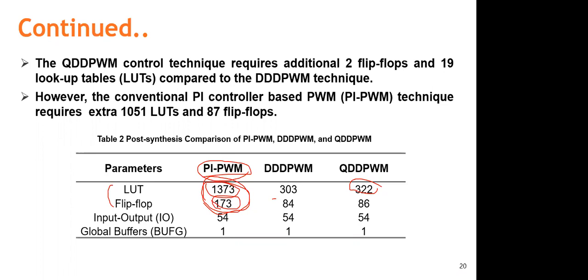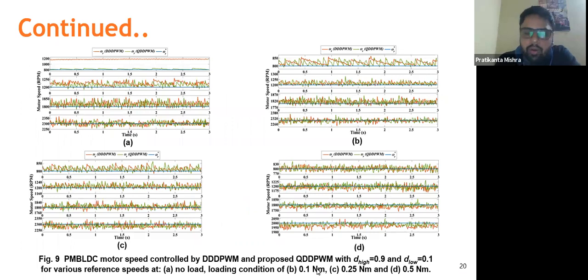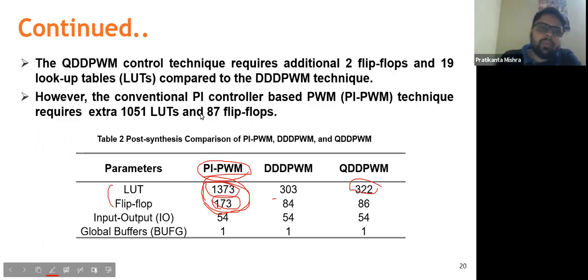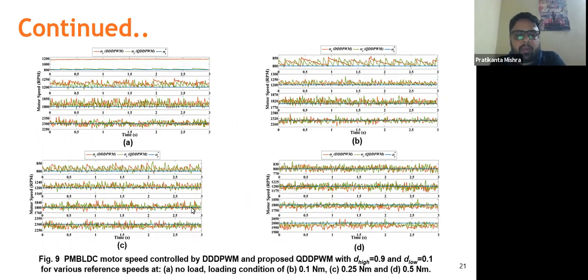Okay, yeah, please go ahead. So now from this controller comparison, we'll be moving on to the speed control performance of the motor. As you can see, we have taken different test conditions, and for D high values of 0.9 and 0.1, we have designed one quadrille QEEPWM controller and also a triple DPWM, and we have compared the speed.